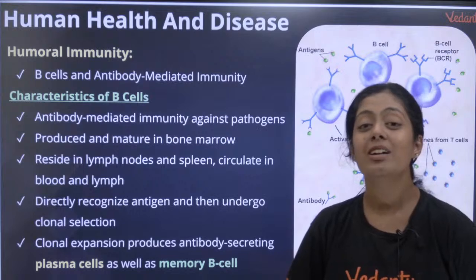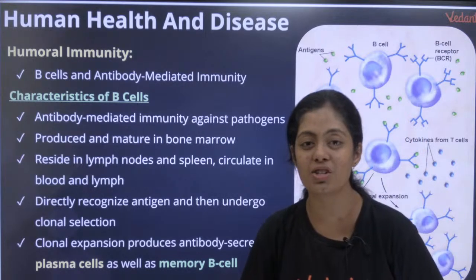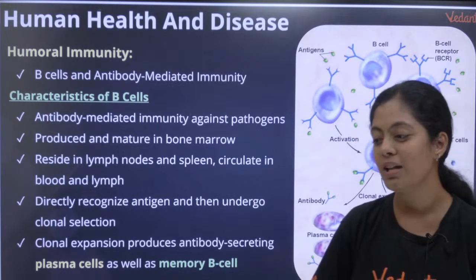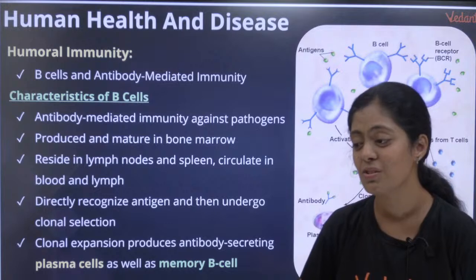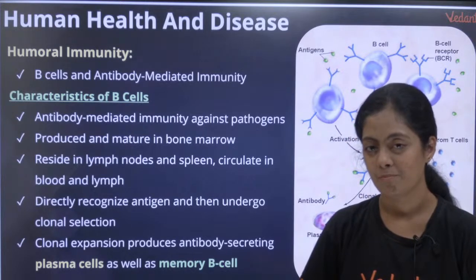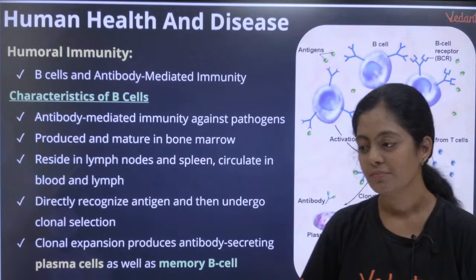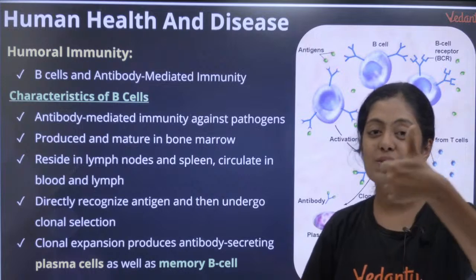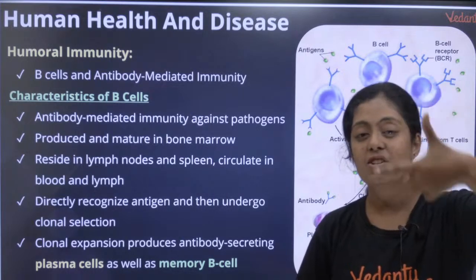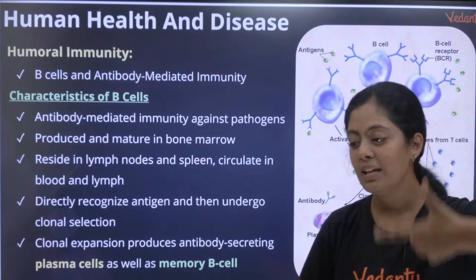Yes, very good. Which is the antibody that is involved in allergic reactions? The first formed antibody IgG, allergic antibody IgE, very good.